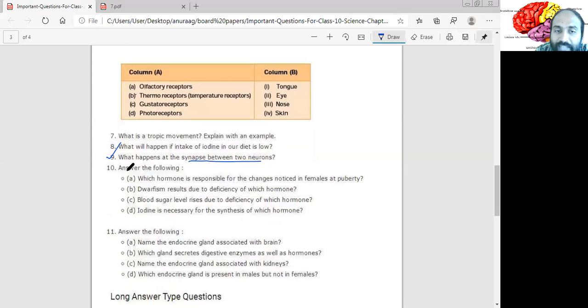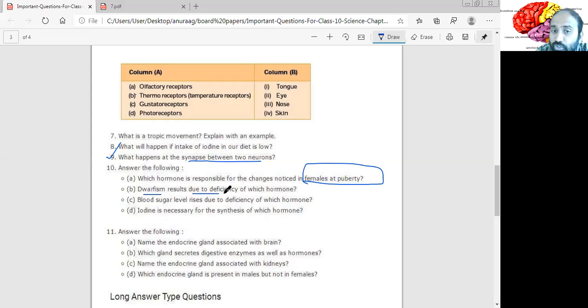synapse. Answer the following question. Question number 8. Which hormones respond for the changes noted in female at puberty? As you know, females attain puberty at the age of 11 to 12 onwards. So during that puberty time, definitely they undergo a lot of changes. So which hormones respond to changes noticed in females? Of course, female sex hormone, that is your estrogen. Okay. Second question.